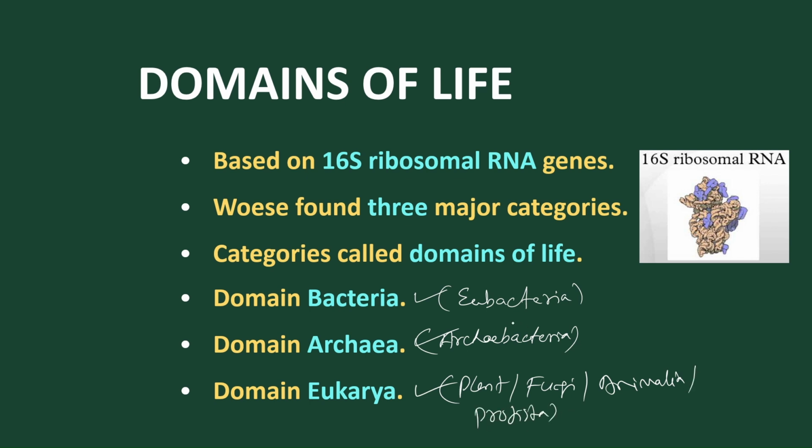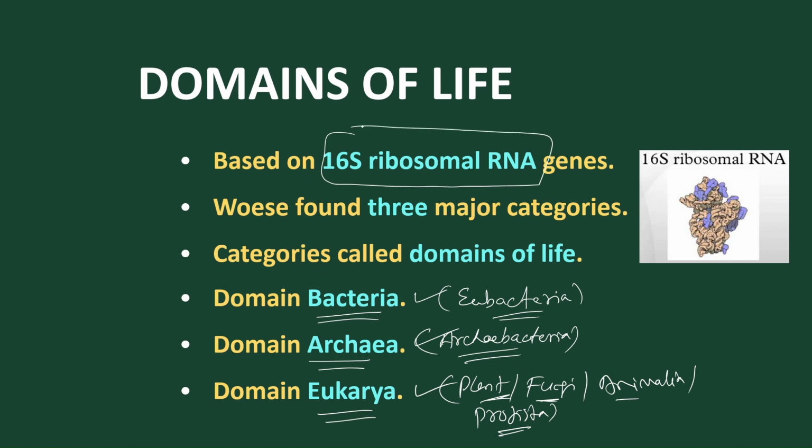So the first domain, archaea, contains archaebacteria, the second domain, bacteria, contains eubacteria, and the third domain, eukarya, contains Protista, plant, fungi, and animal, because 16S RNA is the common gene present in all these three domains.